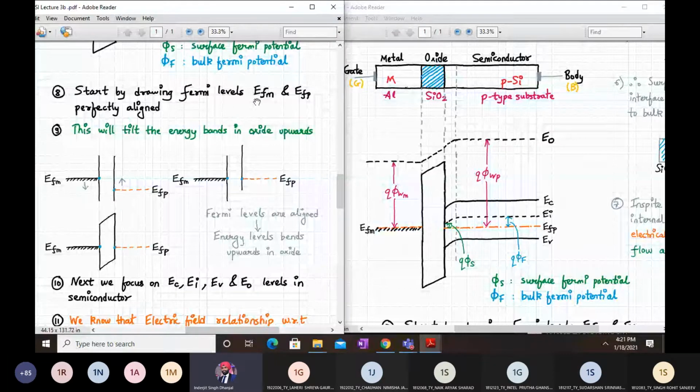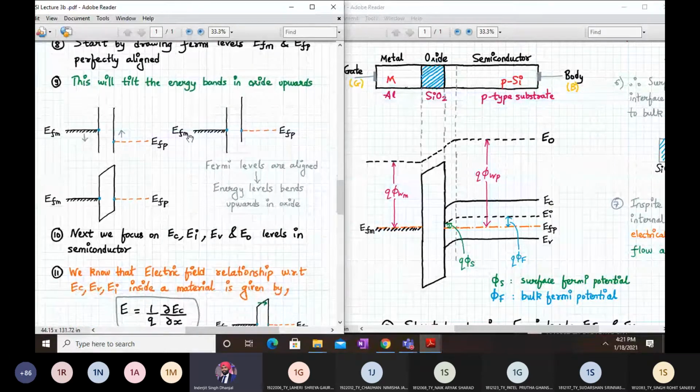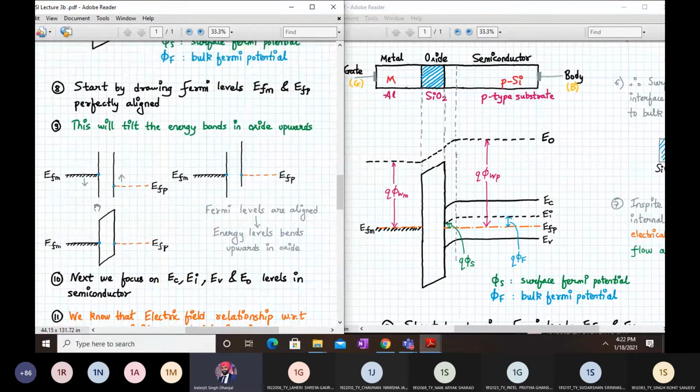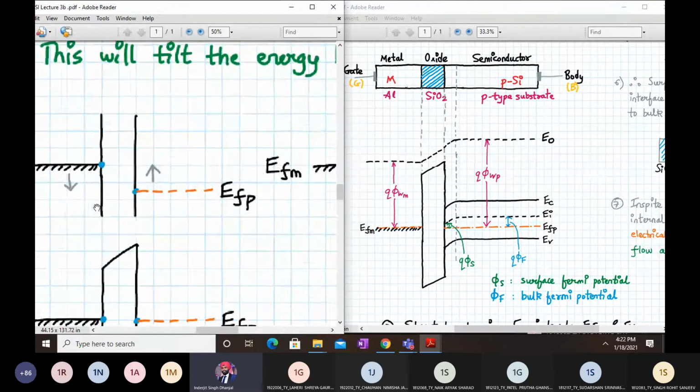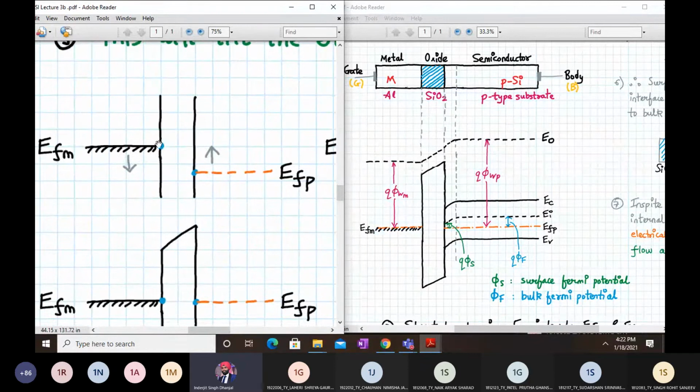Okay, so first start by drawing, we know that the MOS capacitor will be in equilibrium. So first start by drawing the energy levels EFM and EFP perfectly aligned. So you draw this, and then since we want EFM to come down and EFP to come up, when they are aligned, that means what? Let's say these 2 points are anchors, right?